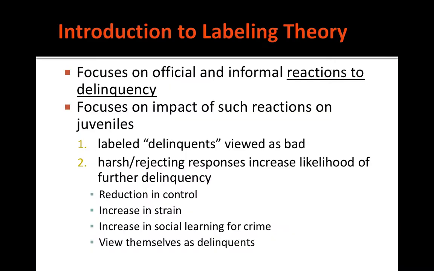Labeling theory focuses on our reactions to delinquency, and it looks at both official and unofficial or informal reactions. In particular, it looks at the impact of those reactions on juveniles. It looks at those who are labeled as bad and viewed as bad, and harsh rejecting responses are likely to increase further delinquency. They do so through a reduction in control, an increase in strain, an increase in social learning, and the fact that these delinquents begin to view themselves as delinquents.